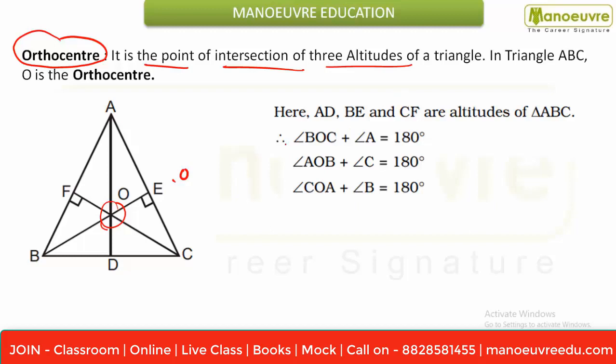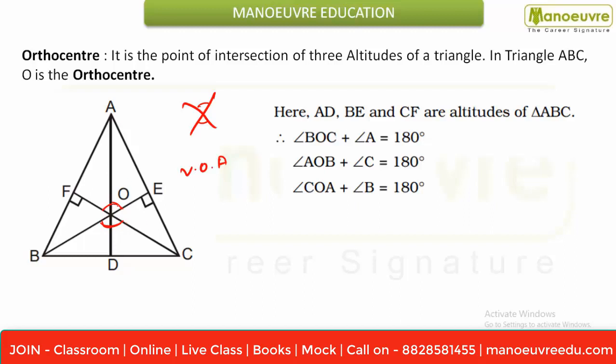Here some related properties are also there, that is angle BOC plus angle A. So here it is angle BOC this, and angle A is nothing but this. So that is nothing but 180 degree. How 180 degree, or you can say that is nothing but supplementary. How it is possible? So let's see how it is possible. So first of all, I can say this angle will be equal to this angle, vertically opposite angle. If you don't know vertically opposite, you can say this and this is nothing but equal. Same here, I can write this and this will be equal. So I can also say this whole angle will be equal to this whole angle.